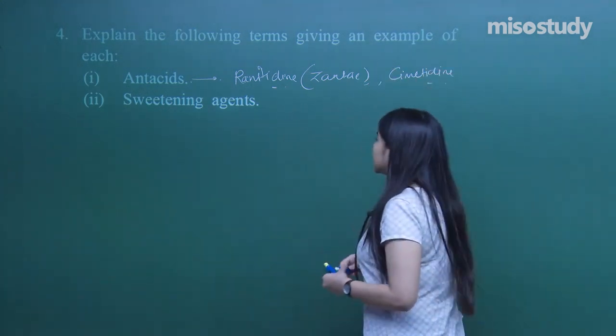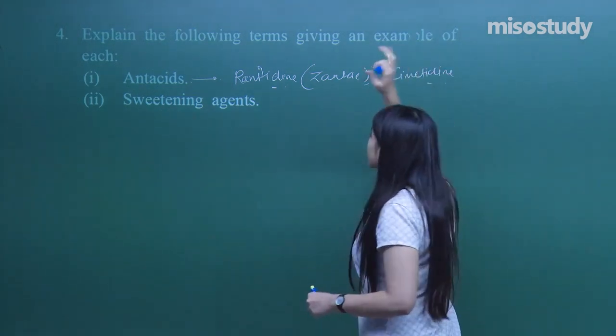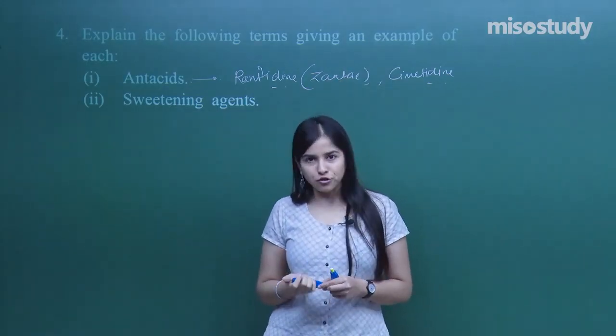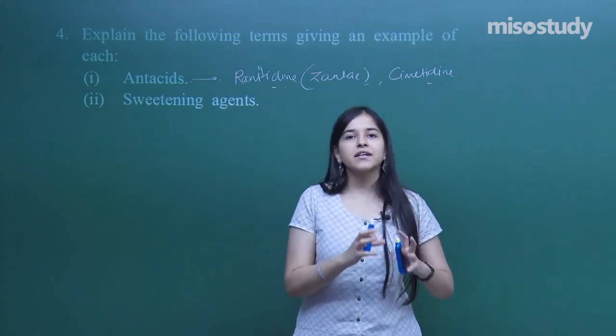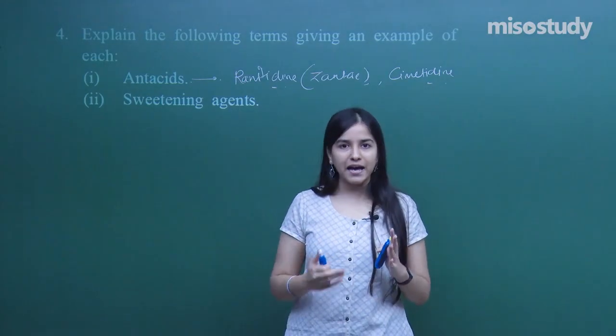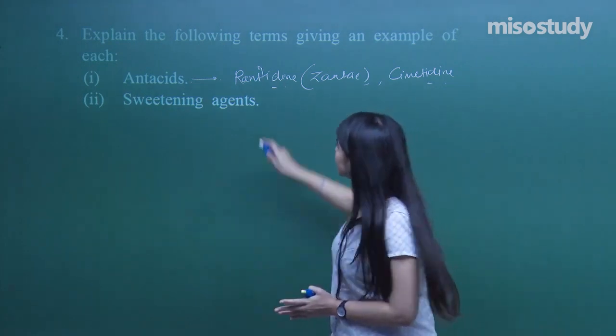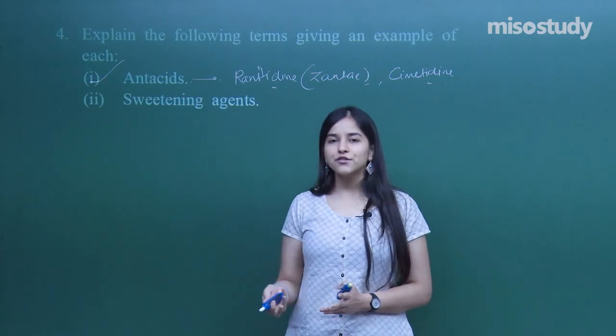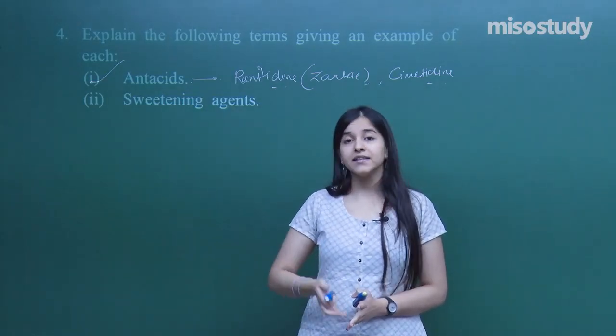In the earlier times, these medicines were not used, but simply milk of magnesia, Mg(OH)2. So such basic oxides were also used. Some basic compounds were also used in order to neutralize the acid which is present in the stomach, right? Done. Sweetening agents. These are the artificial sweeteners basically which are available in the market.